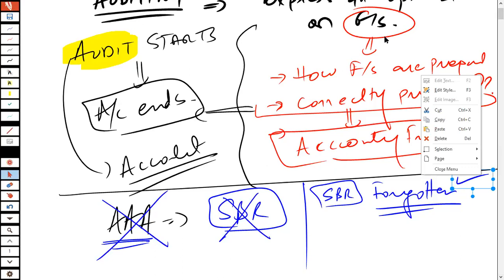Now, that is okay. That is not an issue. So the first thing is that if you have not studied it, that's a different case.